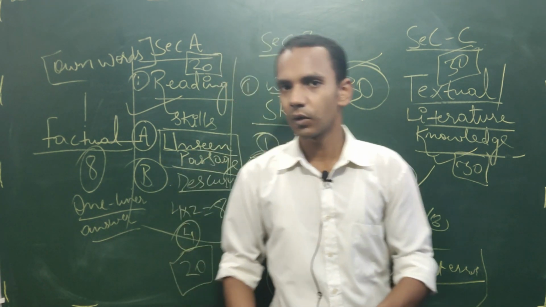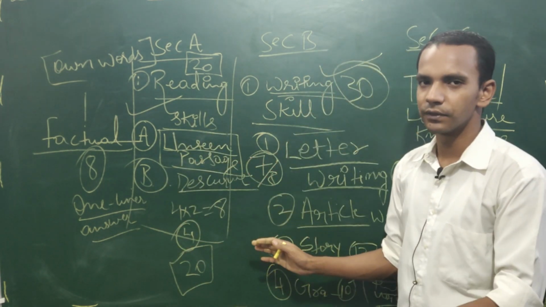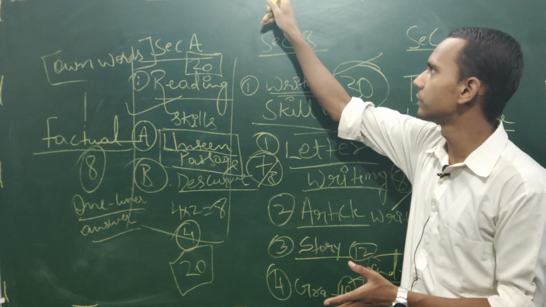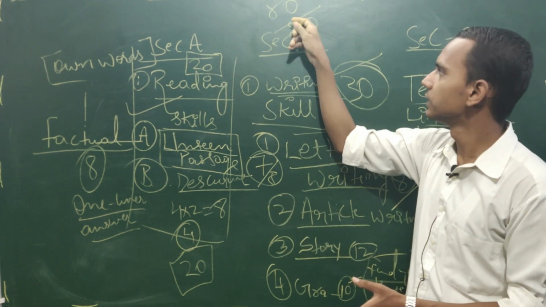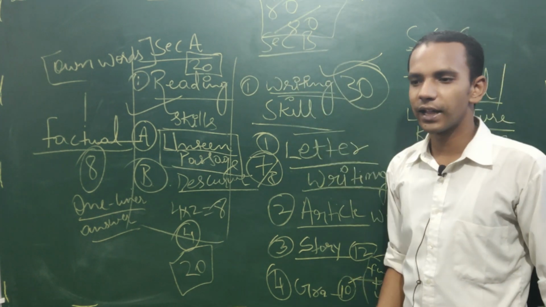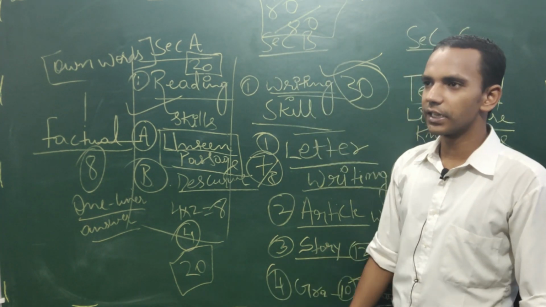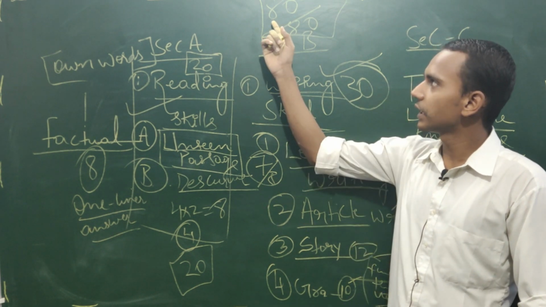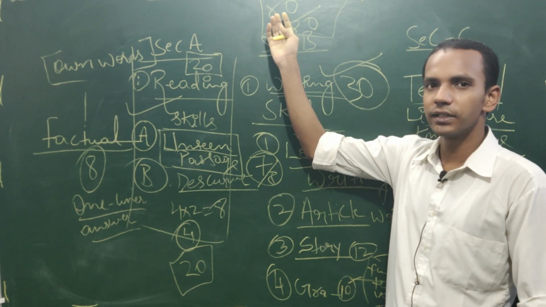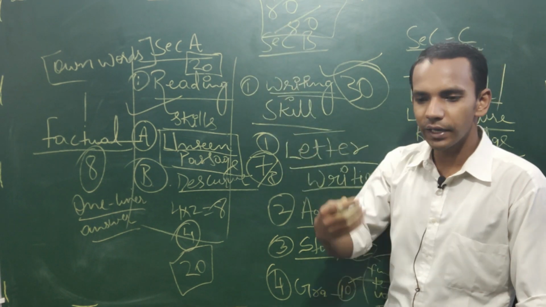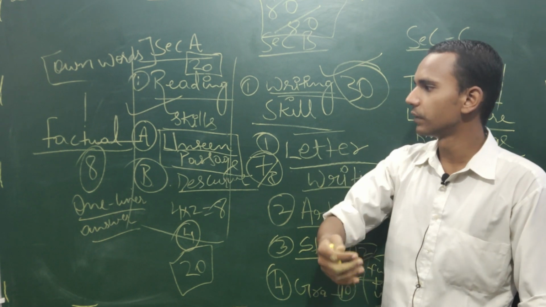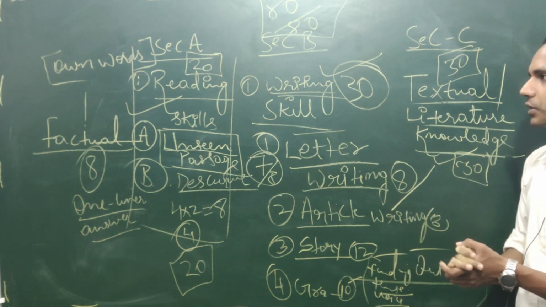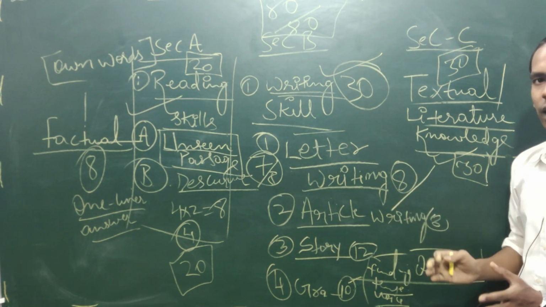So is the syllabus or the scheme of examination very tough? I don't think so. So can we put the target of 80 out of 80 to achieve? The answer is yes. Now the third question: every year many children appear in the 10th standard examination. Is anyone able to get 80 out of 80? Yes, many children are there. Every year they are able to get 80 out of 80.